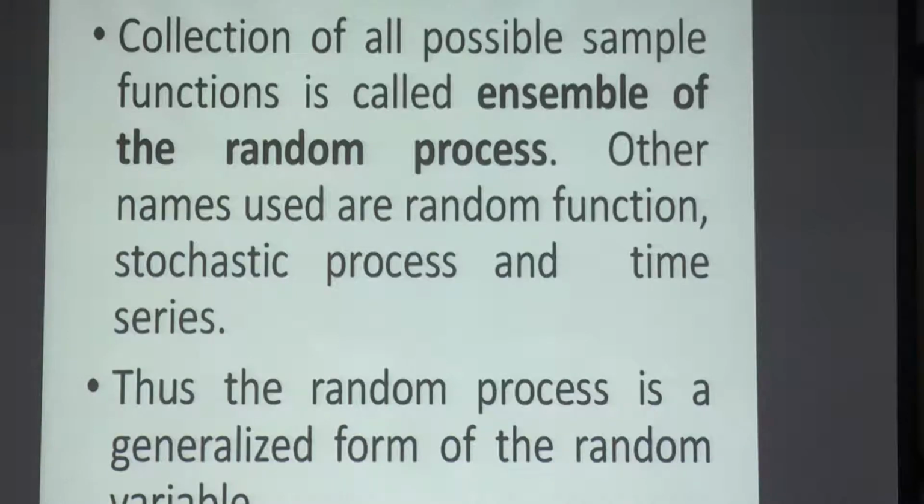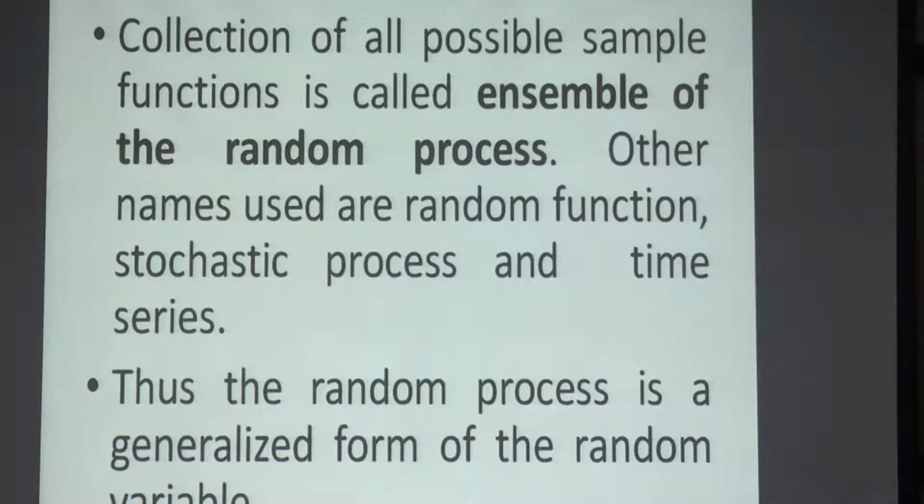Just like we said that the trial is conducted a number of times to collect the random variable, for the random process also, the trial has to be conducted a number of times, and each outcome is called a realization.